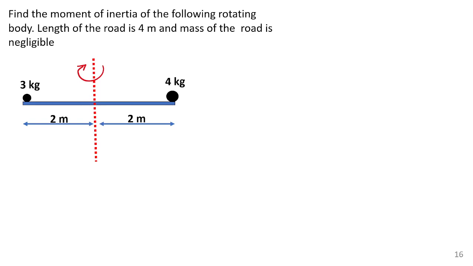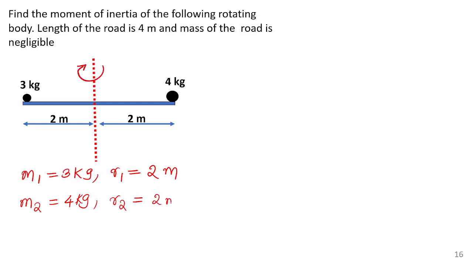So only two masses in this system. M1 is 3 kg, which is located at what distance from the axis? M1 is 3 kg, located 2 meter away from the axis. The distance, we will not consider the sign. And any other mass in this rotating body? 4 kg is there, another point mass, located at what distance from the axis? 2 meter itself. Any other point masses in this rotating body? No. The rod is massless, so we are not considering that.